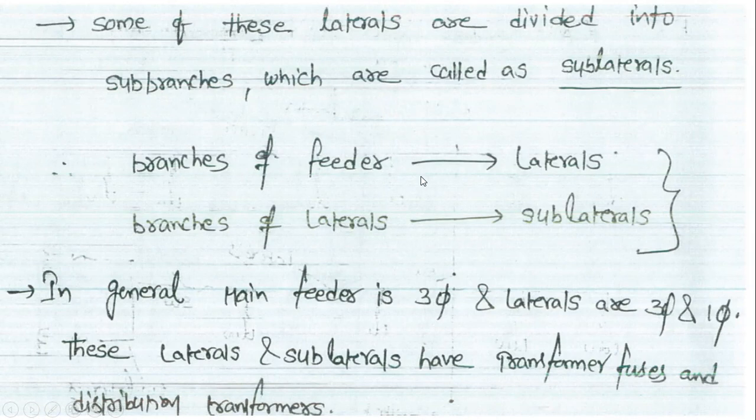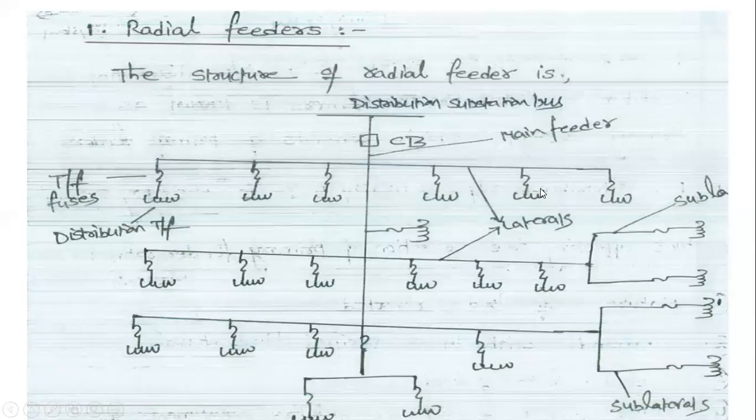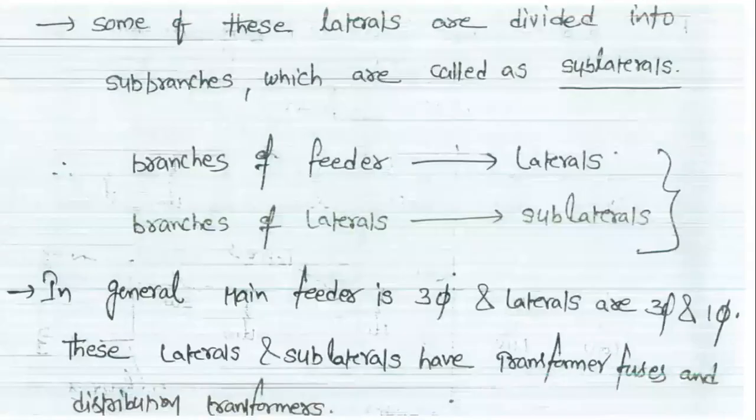Therefore, the branch of a feeder is called a lateral. This is a branch of the feeder, and this is a branch of the feeder. The parts of the laterals are the sublaterals. The branch of the feeder is called a lateral, and the branches of laterals are called sublaterals.